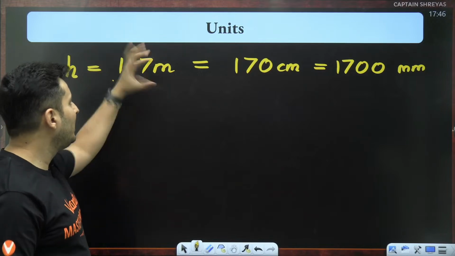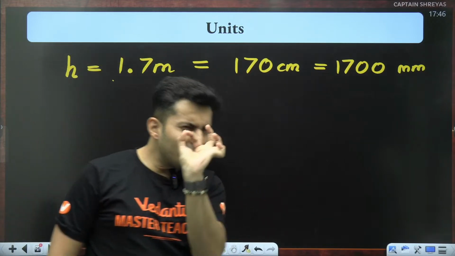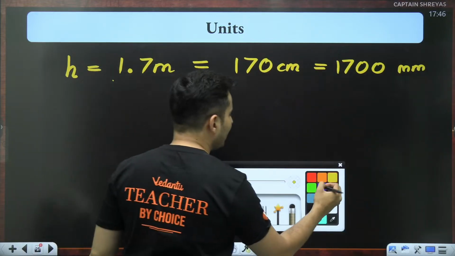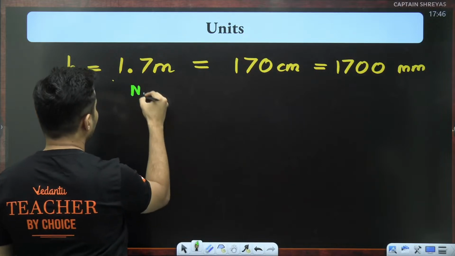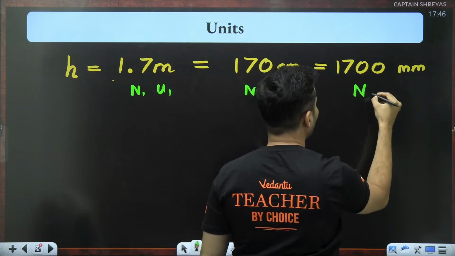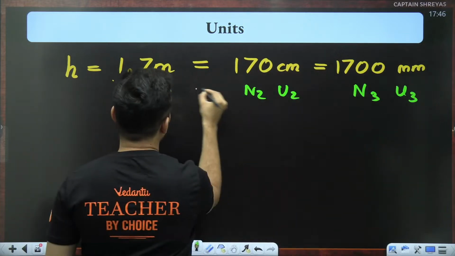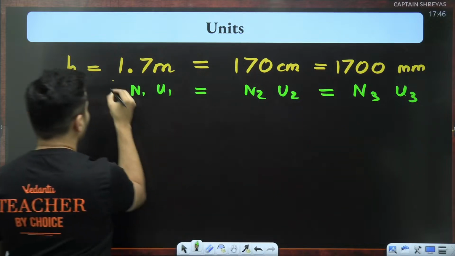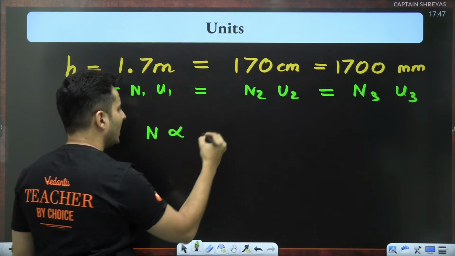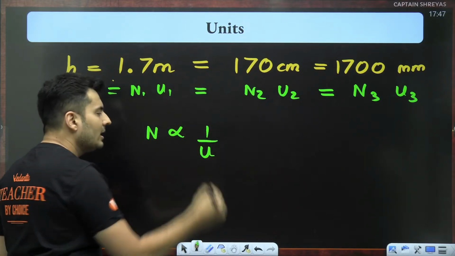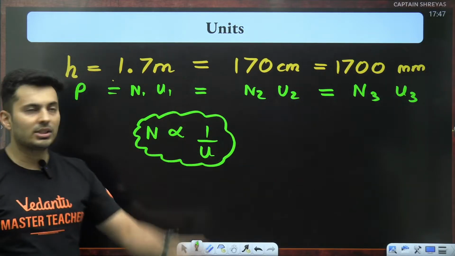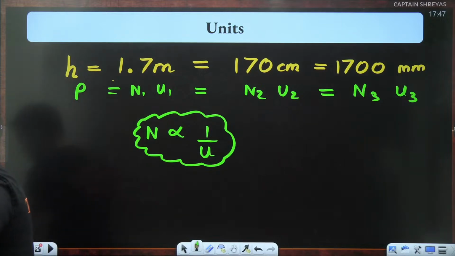A meter is a big unit, so the value went down. Millimeter is a very small, teeny mini unit, so the value became very, very large. In any case, if this is the value and this is the unit, this is the new value and this is the new unit: the unit changes, the value will change, but the physical quantity remains the same. So in general, the unit and the magnitude are inversely proportional to each other. Is that absolutely clear, my dear warriors?